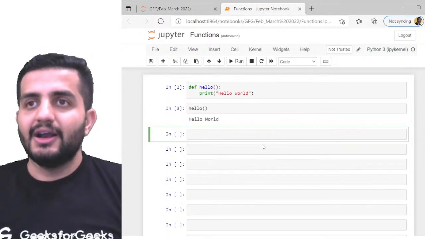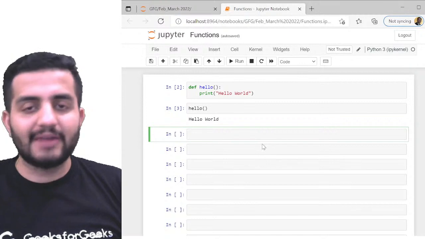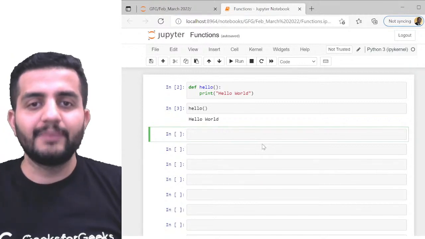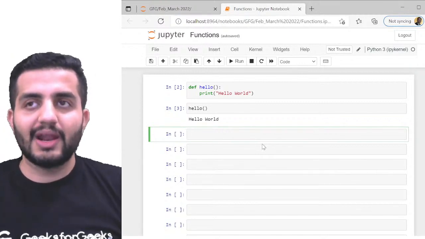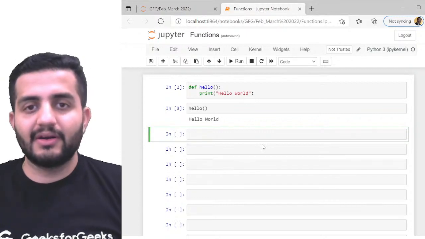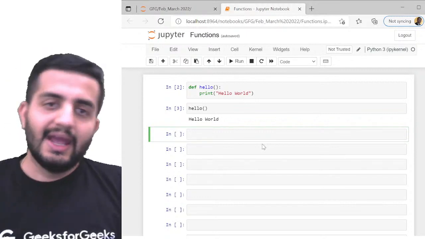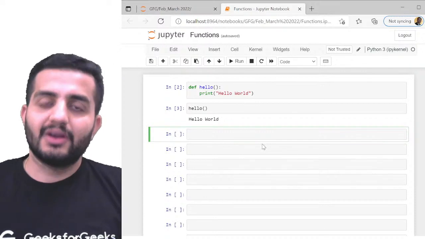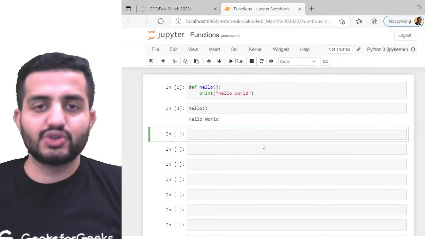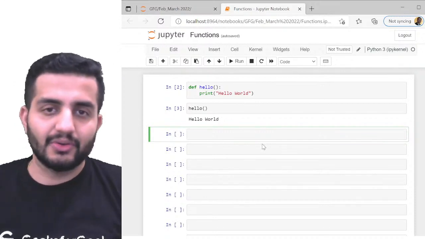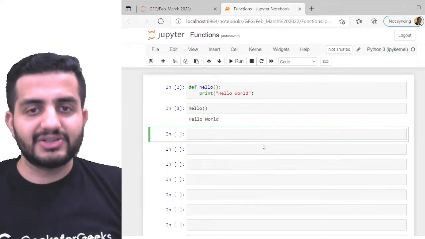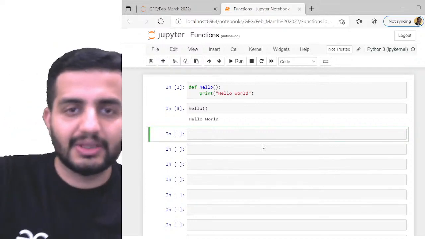So if you're doing the same job at multiple places in the code, you can write a function, more like a helper utility, and then you can call that function to do that specific job which is being repeated multiple times in your code. That is the reason why functions are used. I'll give you some examples, and you'll get to know that.